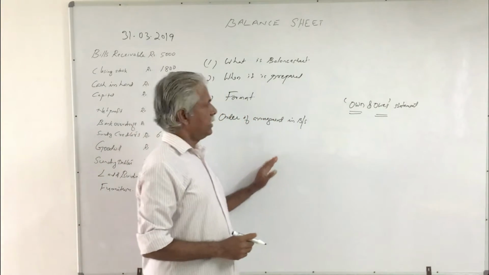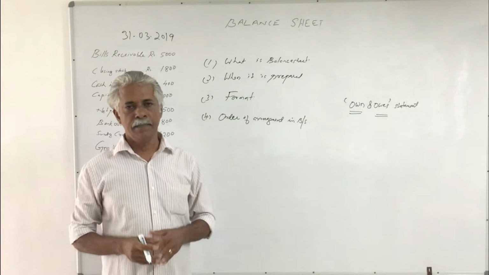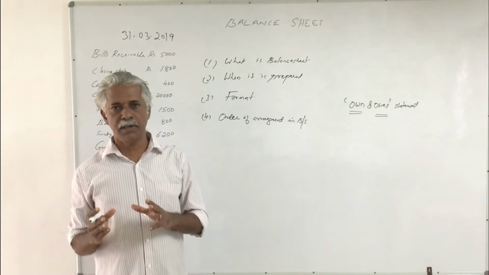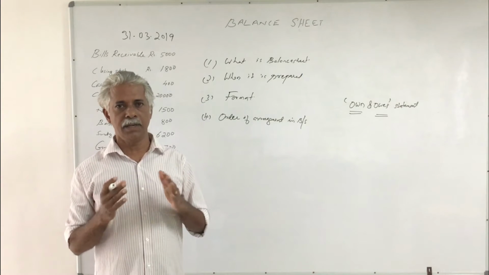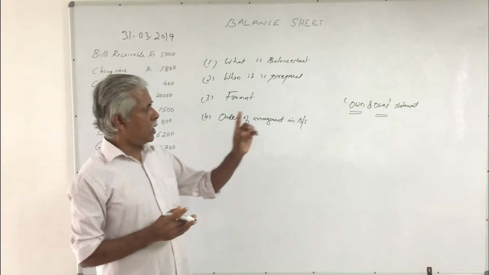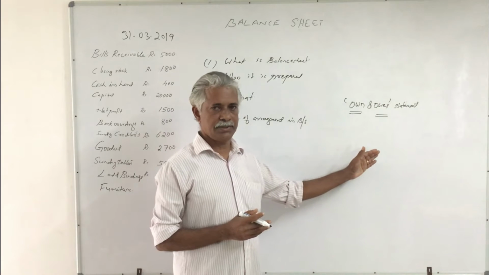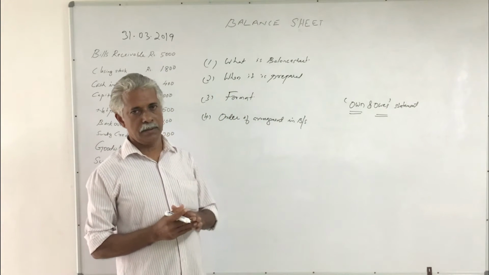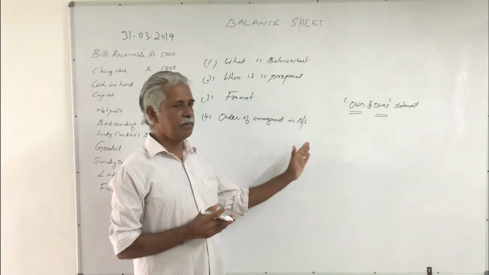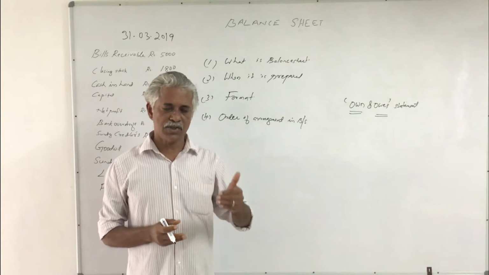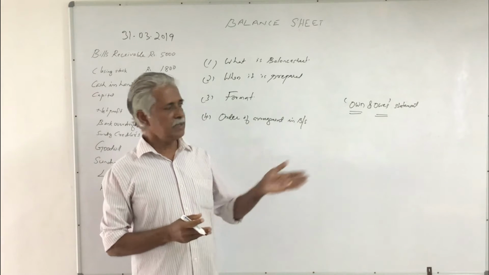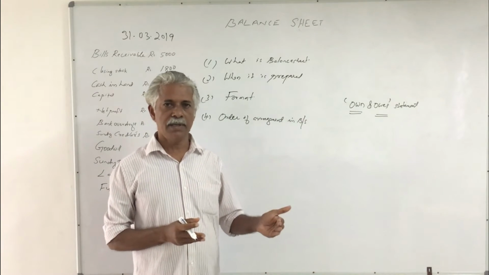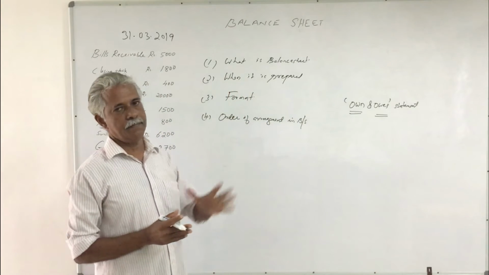Hence, it is a statement that discloses the possessions and properties owned by the business unit and also what are the obligations or liabilities of the business unit. Both these pieces of information are arranged in a systematic manner in a statement, and that statement is called balance sheet.